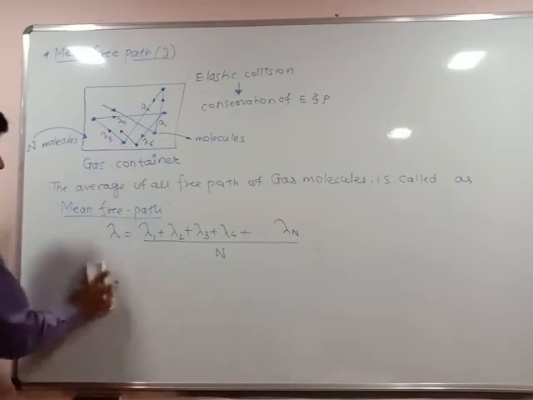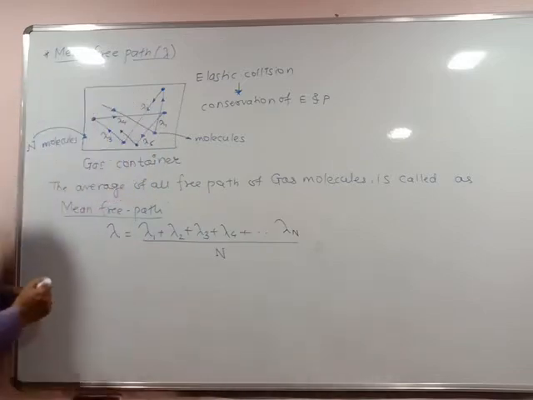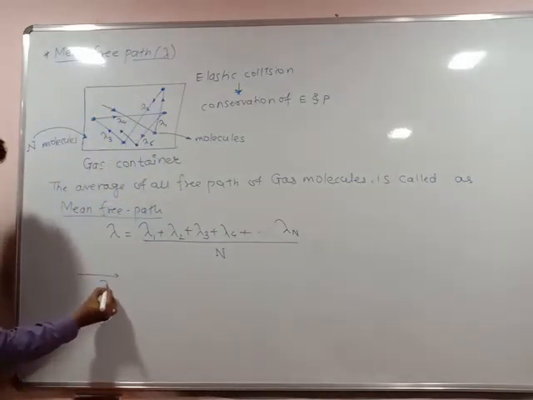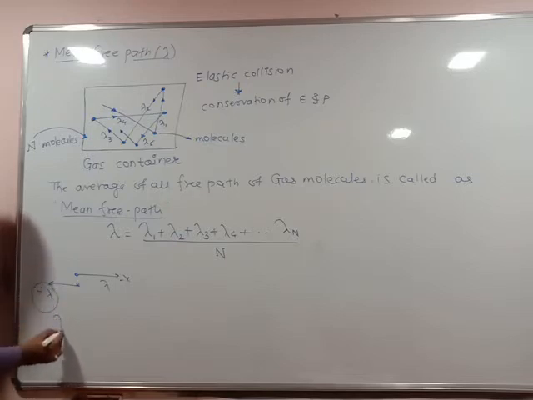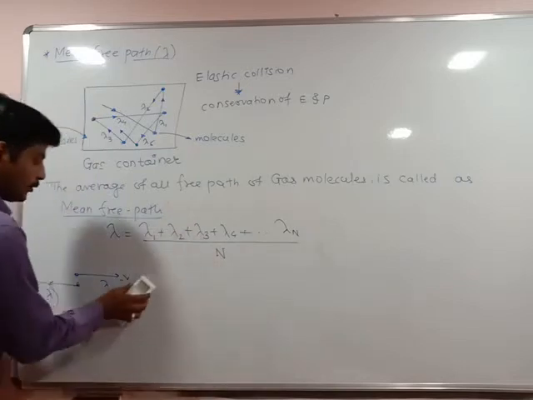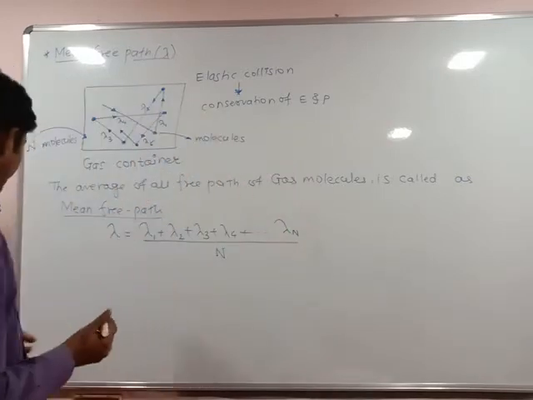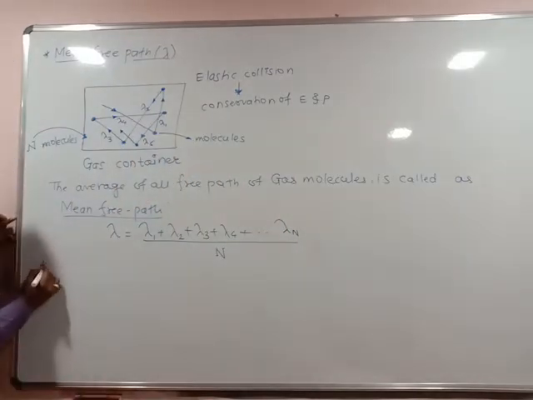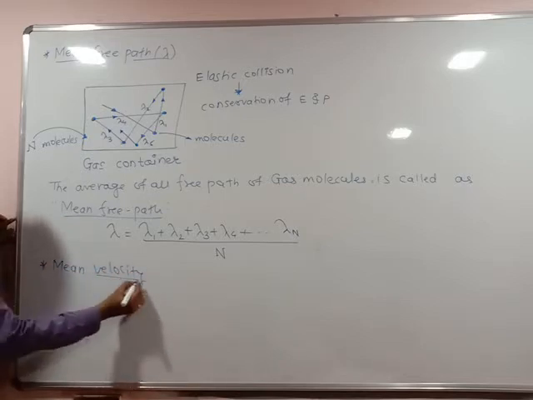Then how to get a positive value of free path? If this is lambda in plus x, and for the second molecule, suppose minus lambda, if you take the square, what will you get? Lambda square. When you take the square of a particular value, you get a positive value, maybe for the mean free path or in terms of velocity. Okay. So I can write here the definition for mean velocity first. Okay, mean velocity.